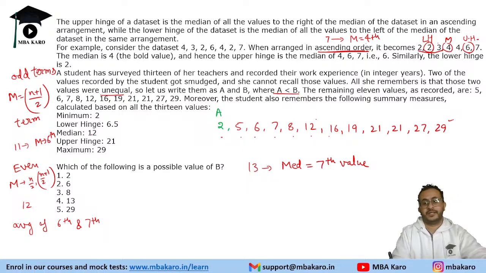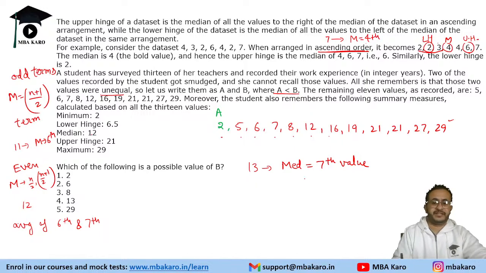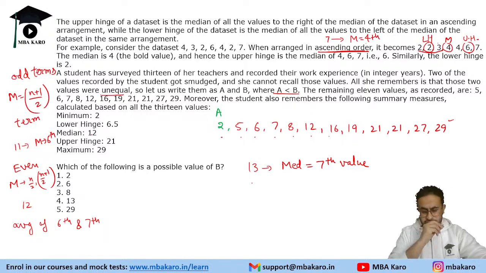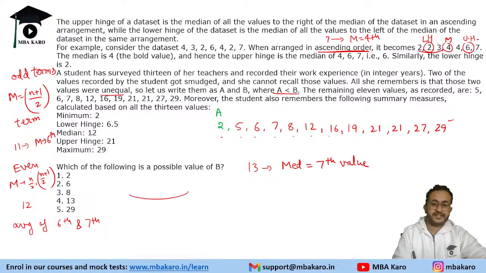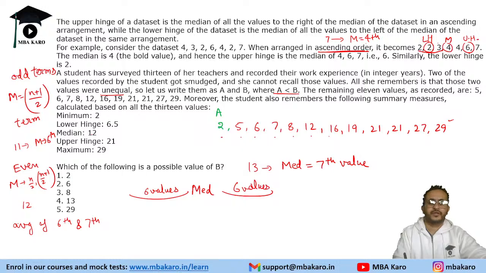The median is the 7th value, so there are 6 values to the left of the median and 6 values to the right of the median. So the lower hinge will be from those 6 values. This is an even number, so we take the average of the third and fourth.